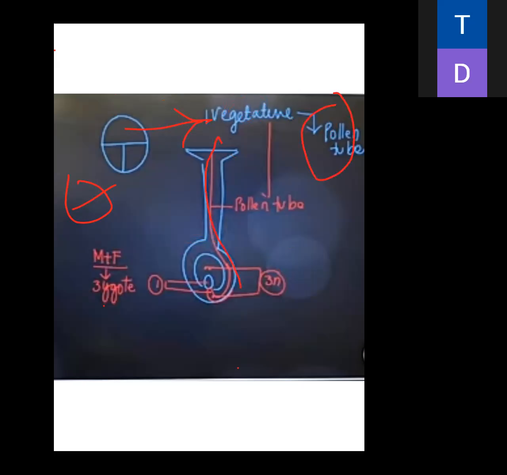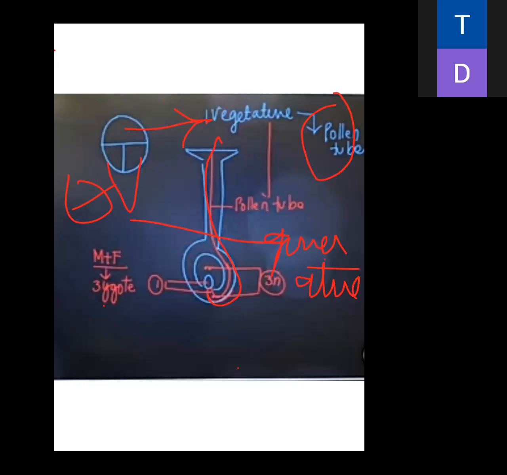The pollen tube is synthesized by the vegetative cell, and the other two are the generative cells, which we can also call gametic cells.